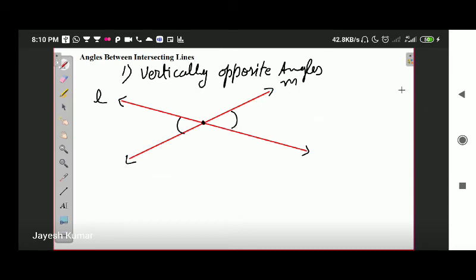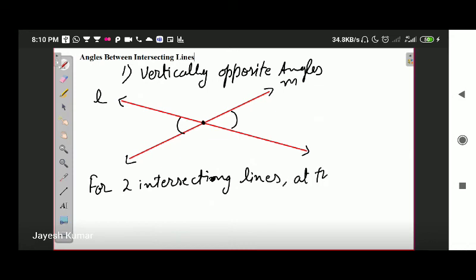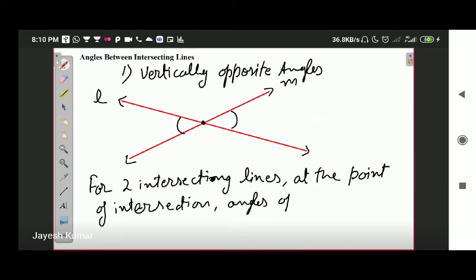For two intersecting lines, at the point of intersection, angles opposite to each other are called vertically opposite angles.